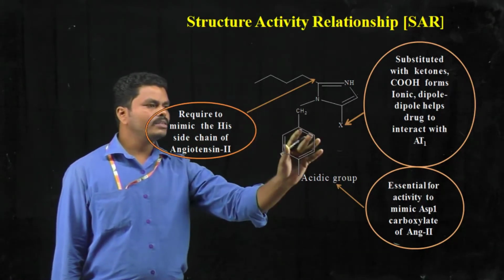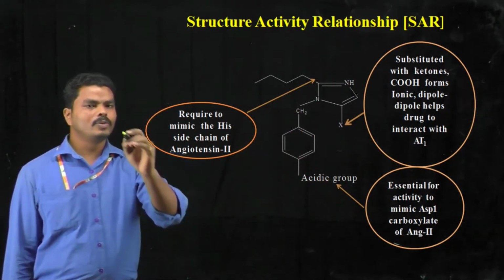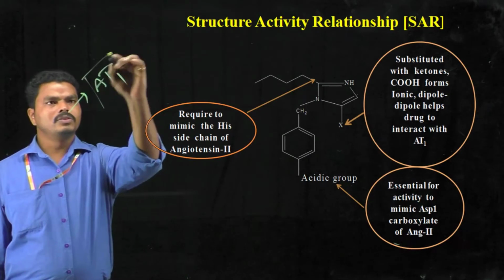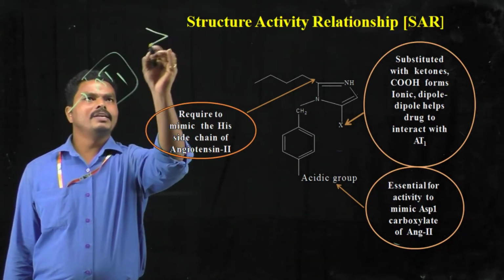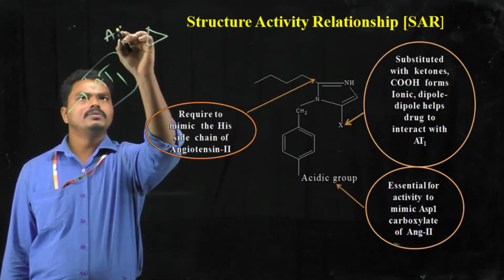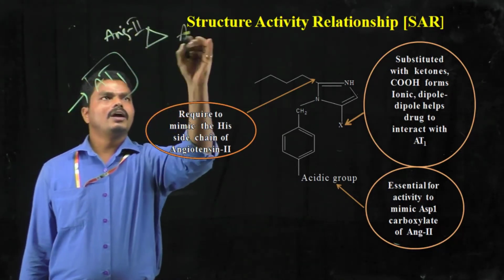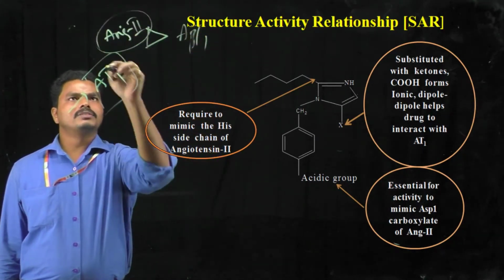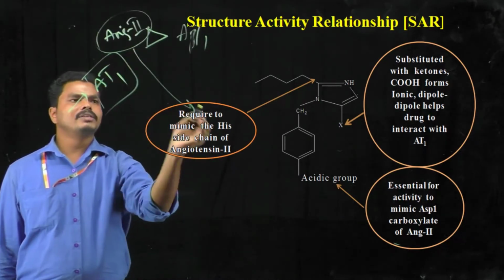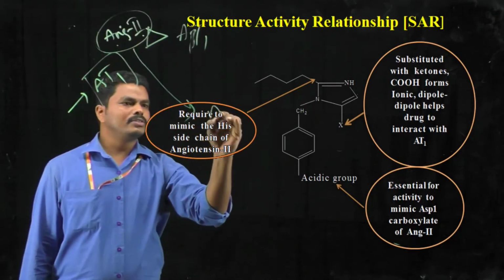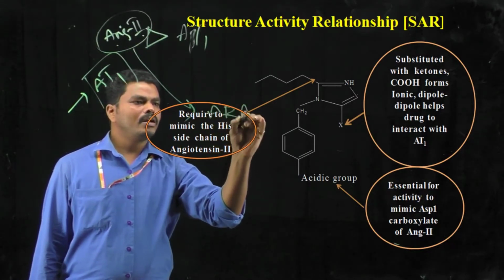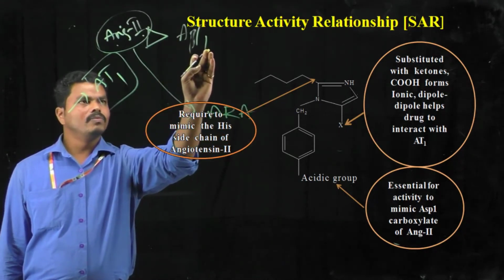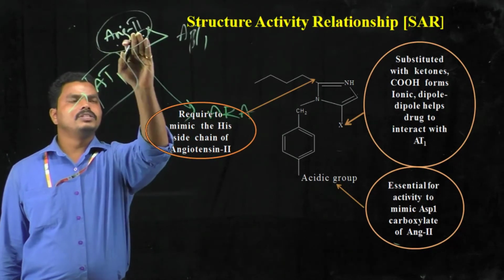Thereby these resembling functional groups are useful to bind with the angiotensin receptor 1. So here a binding occurs between angiotensin 2 and angiotensin receptor 1. Due to the resemblance, or because some of the components match with angiotensin 2, these drugs, the angiotensin receptor antagonists, form bonds with angiotensin receptor 1 just like angiotensin 2.